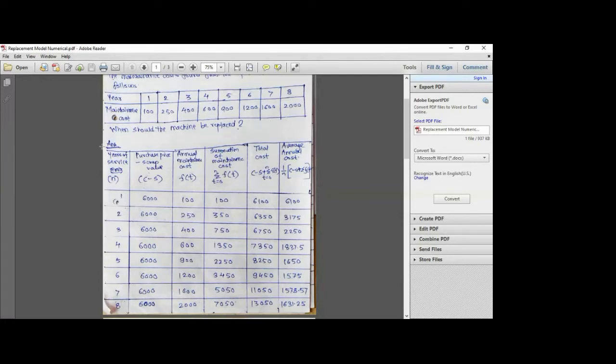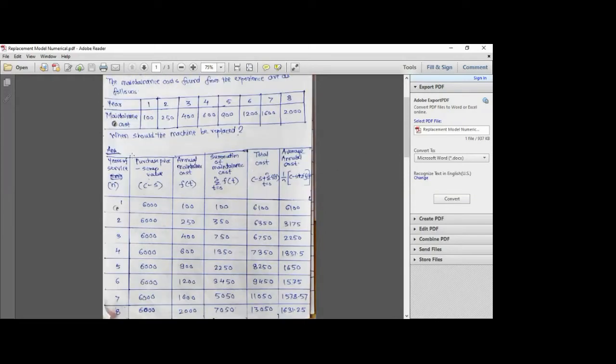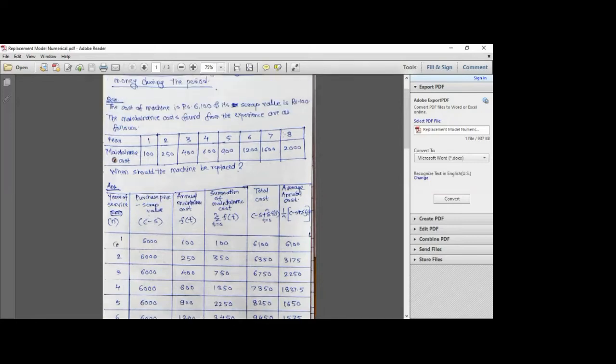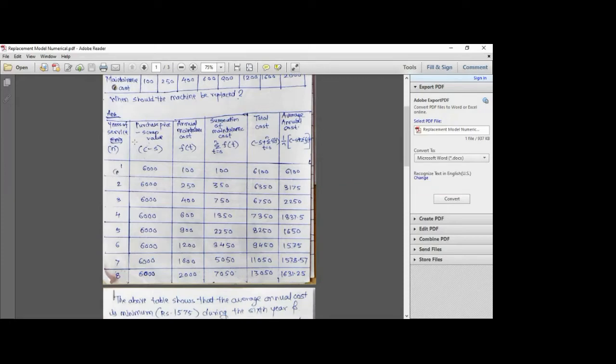Here the first column is the years of service. I have put 1, 2, 3, 4, 5, 6, 7, 8 because I have been given the years as 1 to 8. Now I'm going to find the value of purchase price minus scrap value. In this numerical, the purchase price given is 6,100 and the scrap value is rupees 100. So 6,100 minus 100 is equal to 6,000.